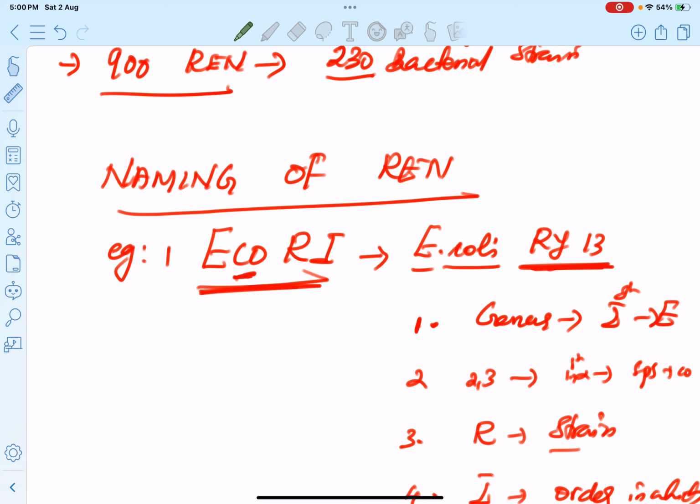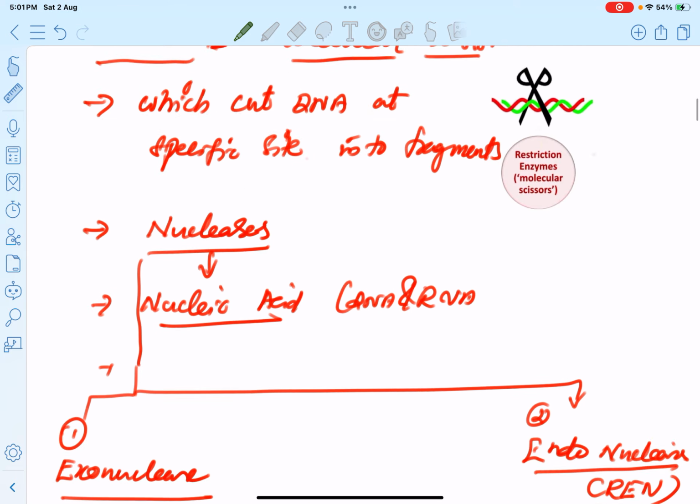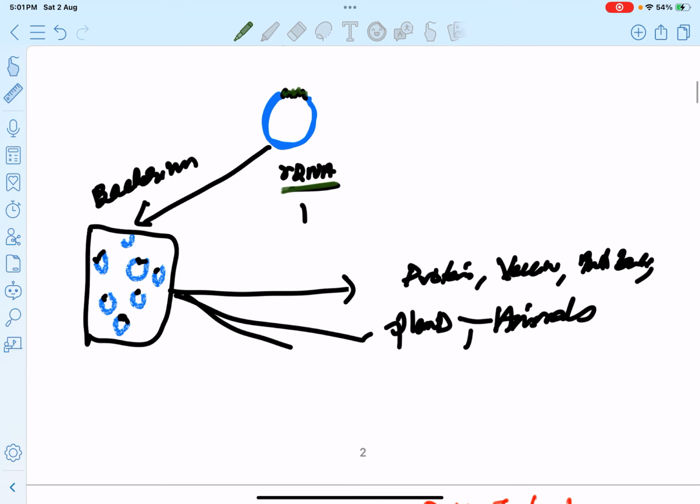The bacterium undergoes a process known as heat shock method or electroporation. Let's start with the first tool involved in rDNA technology, restriction endonuclease. Clear?